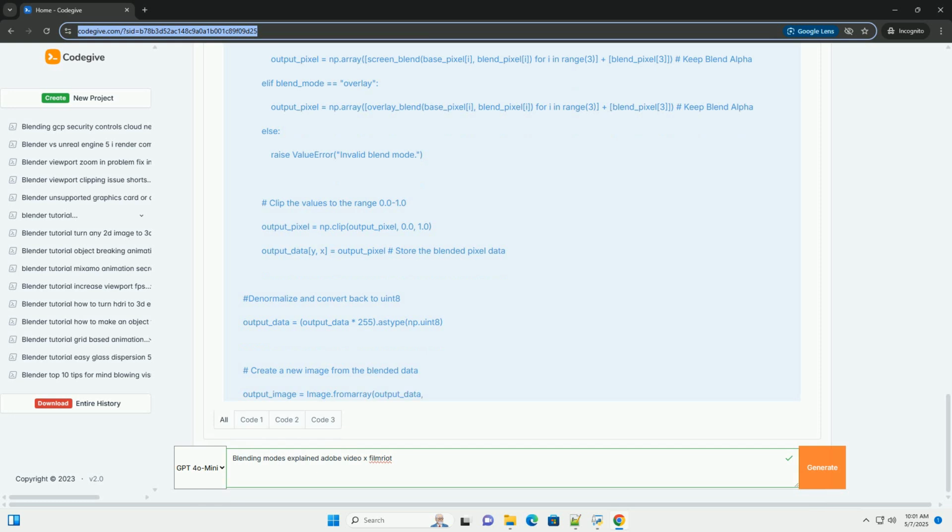*Hard mix* adds the red, green, and blue channel values of the source color to the red, green, and blue values of the base color. If the resulting sum for a channel is greater than 255, it receives a value of 255, otherwise, it receives a value of 0.